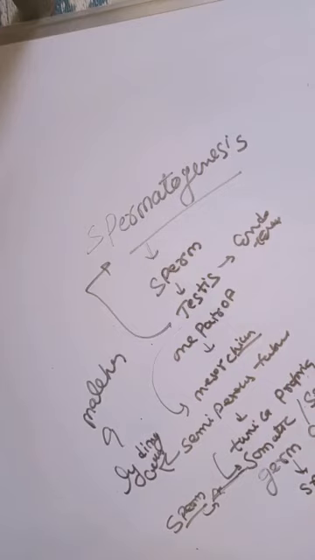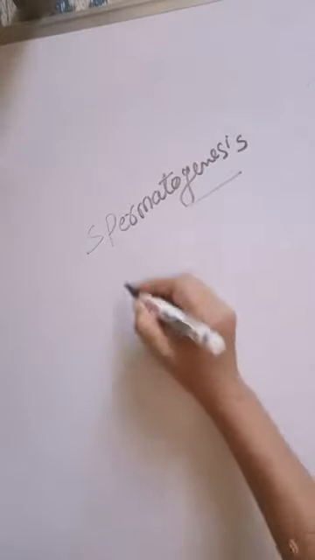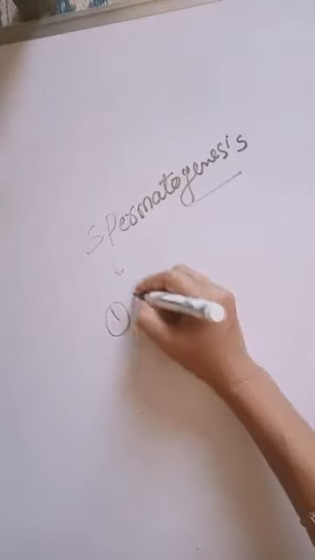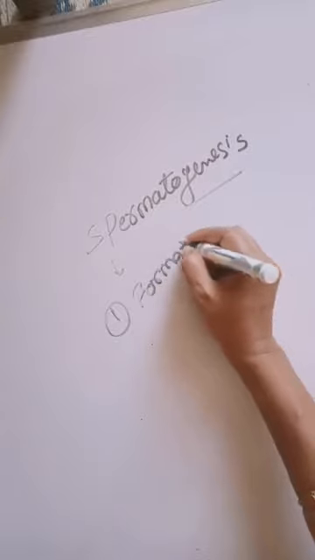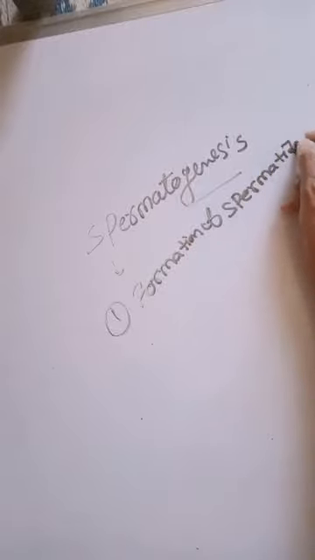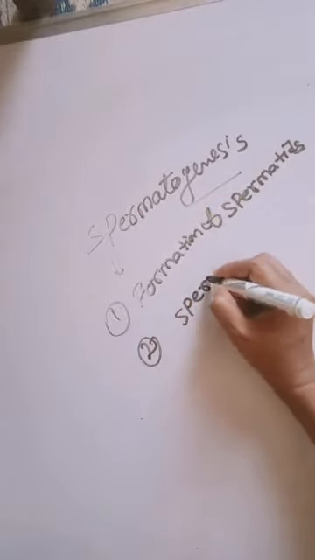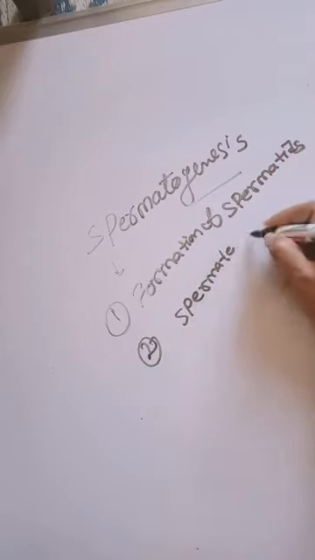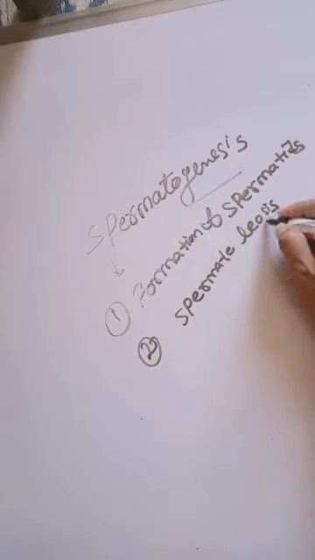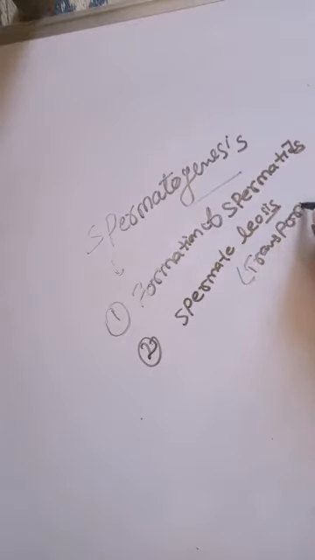And it is completed in two steps. First is formation of spermatids, and second is spermateleosis, that is, transformation into sperm.